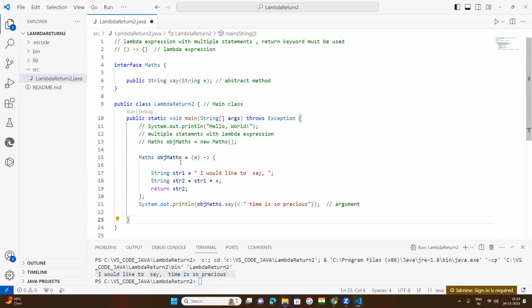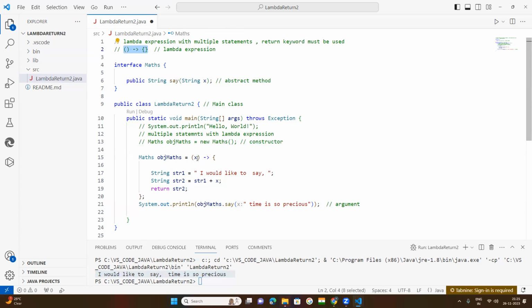Lambda expression, I told you that this is the syntax to create that object. Within this, these two keywords, new and class name, are omitted. Now this bracket is a constructor. Constructor is a special method. Within this constructor bracket, this is the format for the lambda expression. As I told you, the constructor is a special method, within this method the lambda expression will be implemented.